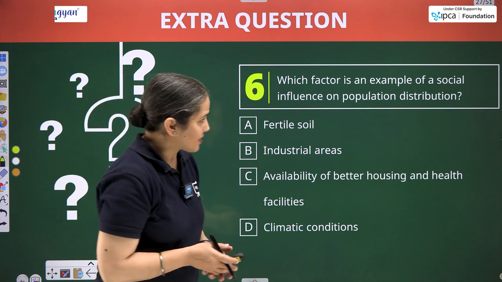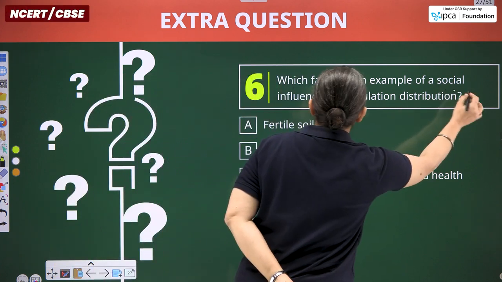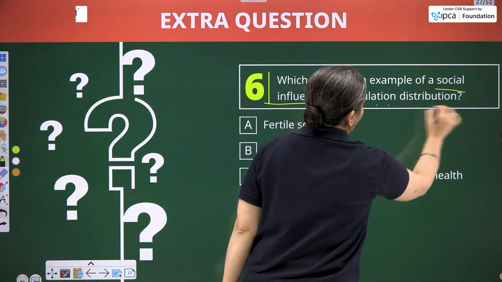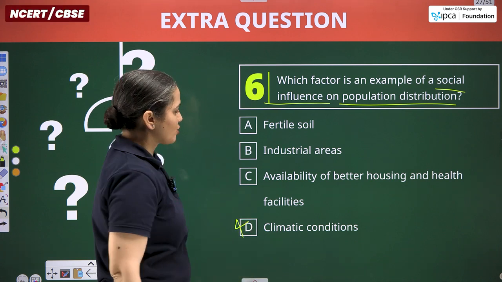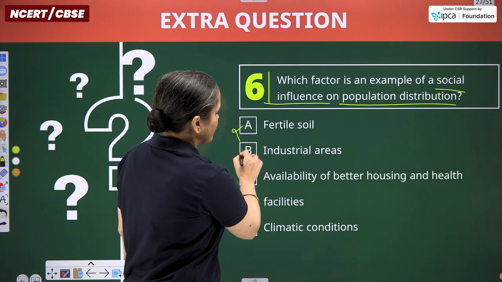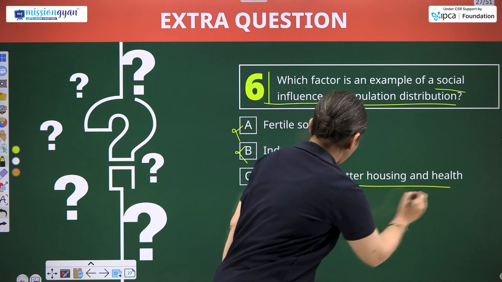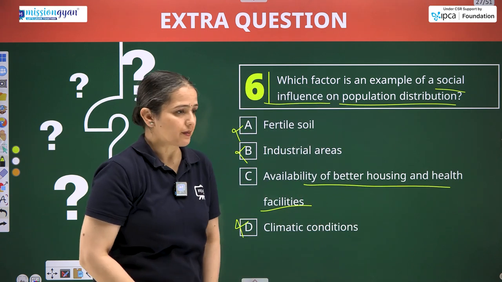Next is, which factor is an example of a social influence on population distribution? Climatic condition is not the social reason. Fertile soil, industrial area, availability of better housing and health facilities.